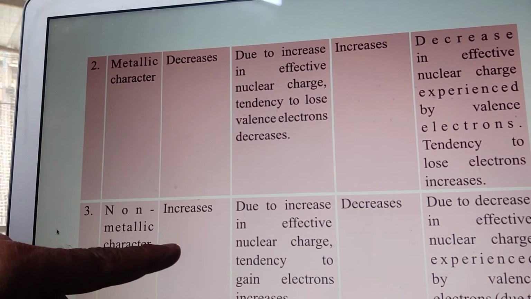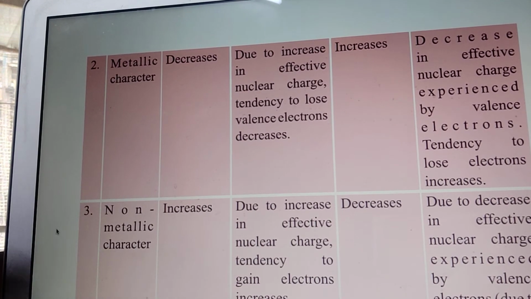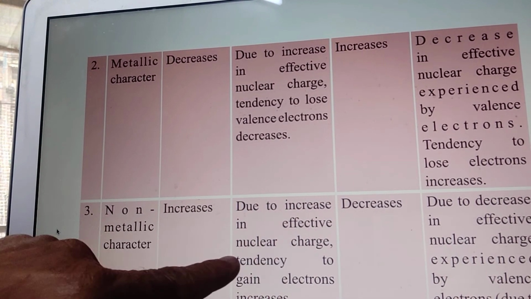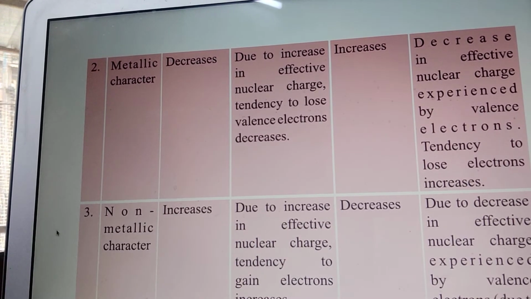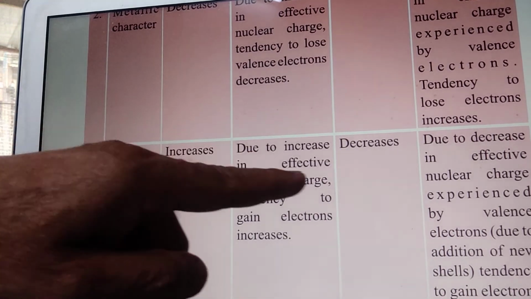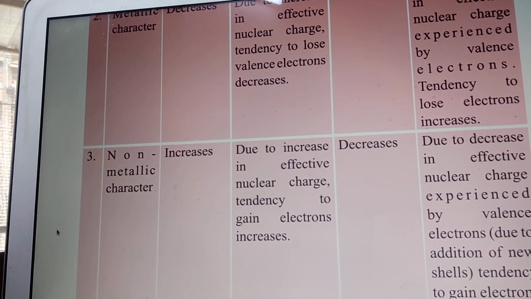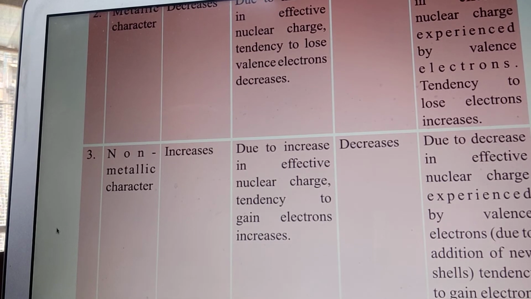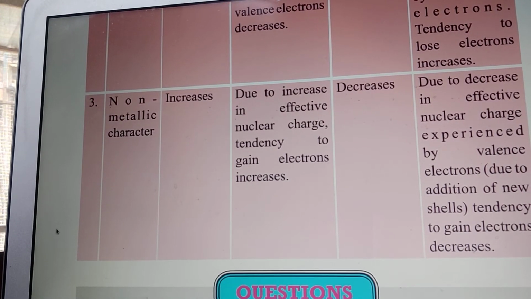Non-metallic character increases in a period. As we move from left to right in a period, it increases due to increase in effective nuclear charge, the tendency to gain electrons increases, and it decreases down a group due to decrease in effective nuclear charge experienced by valence shells.